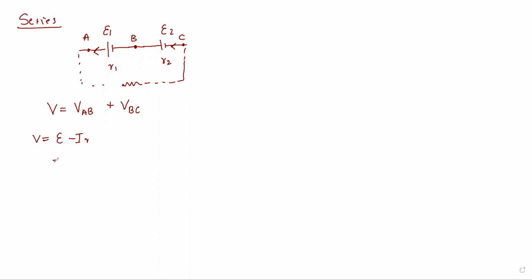If I consider cell 1 and cell 2, this can be written as E1 minus IR1 plus E2 minus IR2.